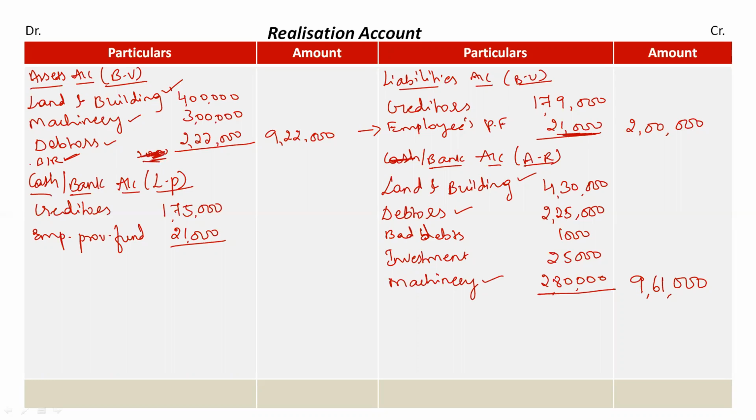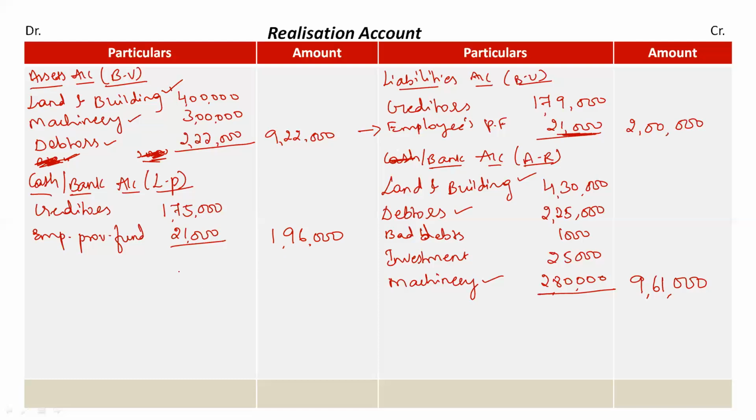So with assets it's not given like that, but on the liability side we have employees provident fund, relating to which information is not given. So I have taken it as it is. I am assuming the full amount has been paid here. So totally I paid rupees 1,96,000 for liabilities. Clear?